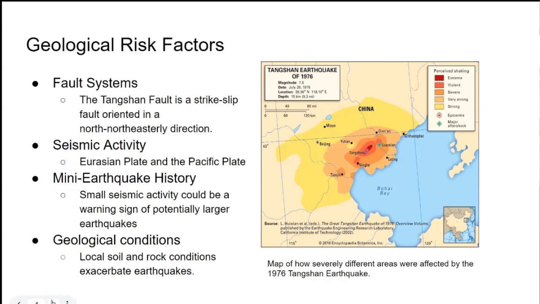Then, for the last, there are geological conditions, probably due to the liquefaction of part of the soil in Tangshan, due to several small earthquakes, which led to severe damage to 85% of buildings in the 1976 earthquake.